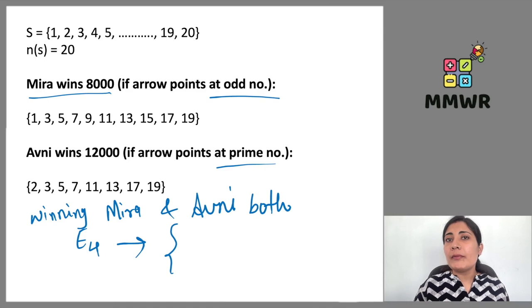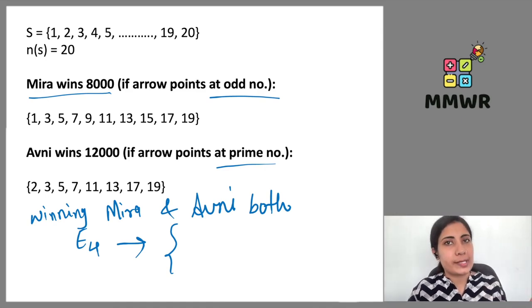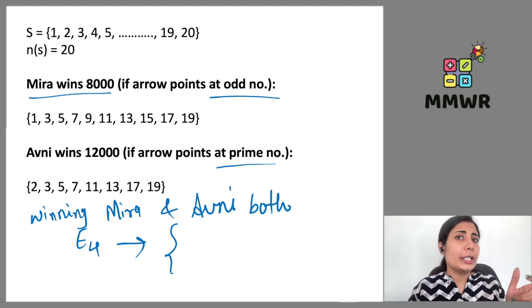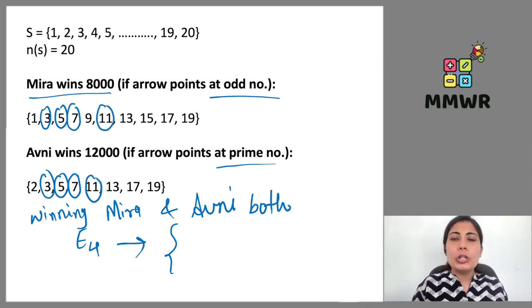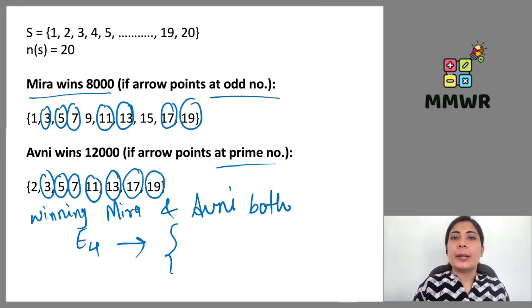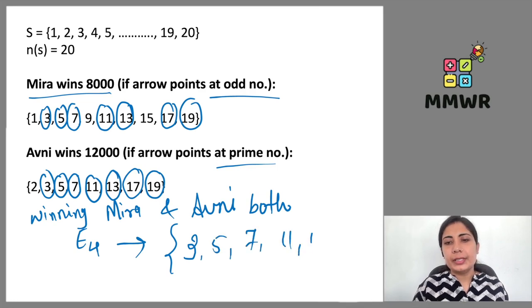So what favorable outcome will come in which Meera and Avni both win? ऐसा कौन सा नंबर है जो आए तो उसमें मीरा भी जीत जाए और अवनी भी जीत जाए? Of course it should be 3, 5, 7, 11. All those numbers which are odd as well as prime will be coming into this category. So 17 and 19.